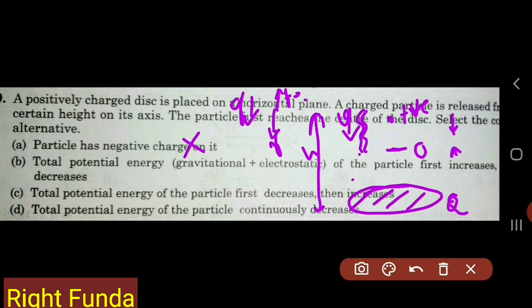So from here to here potential energy must decrease, then from here to here potential energy must increase. But the option says the potential energy first increases then decreases. No, that is what happens to kinetic energy. The potential energy of the particle first decreases then increases. The fourth option says that the total potential energy of the particle continuously decreases. No, potential energy is not continuously decreasing. Potential energy is first decreasing, then increasing.